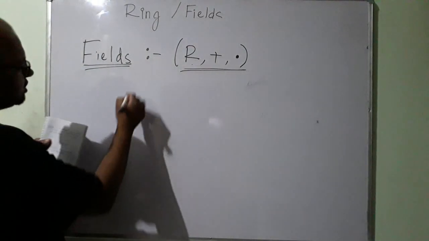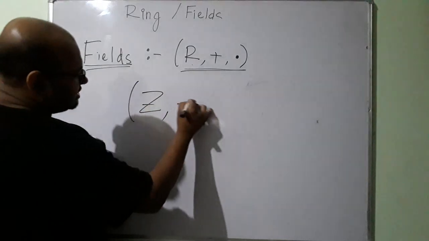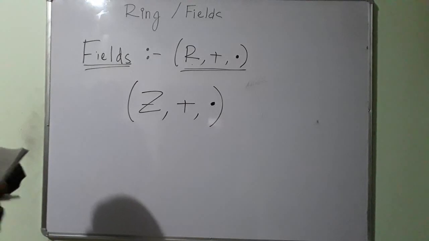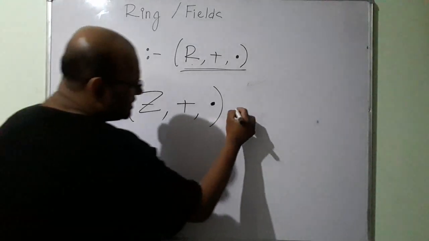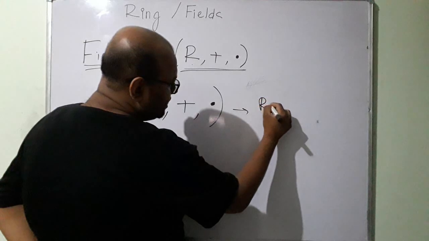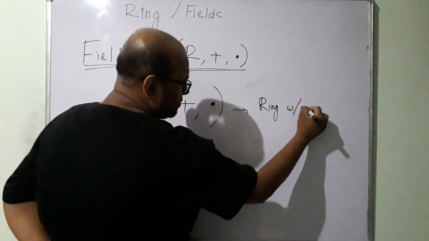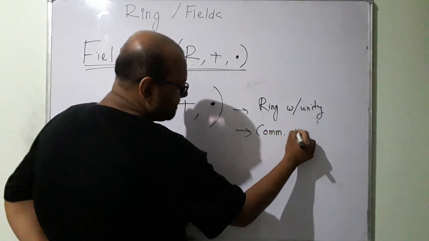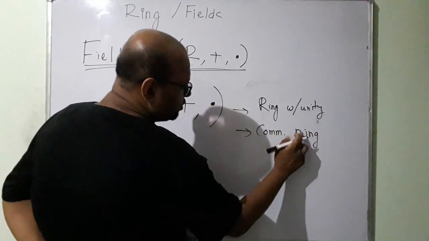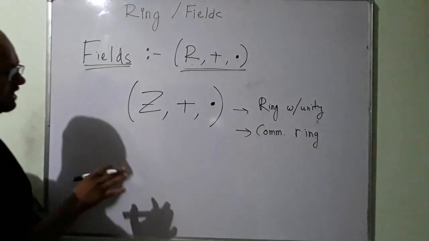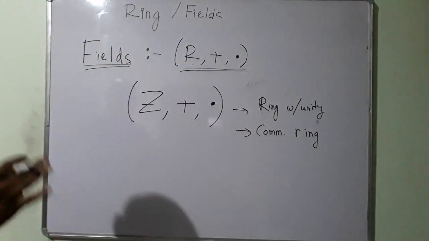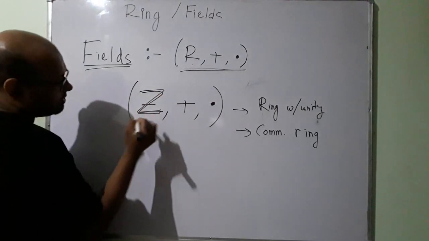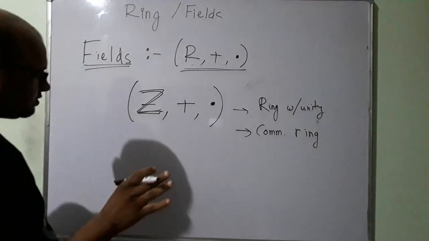Let us talk about this once again. This set of integers under addition and multiplication. I know this is a ring with unity. I know this is a commutative ring. So this is a commutative ring with unity. Now, what is rule number 3? Every element of this set except for the 0 element must be a unit.